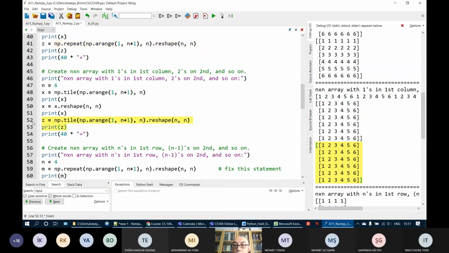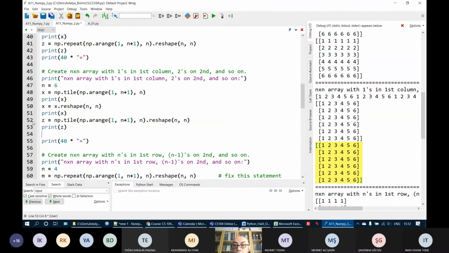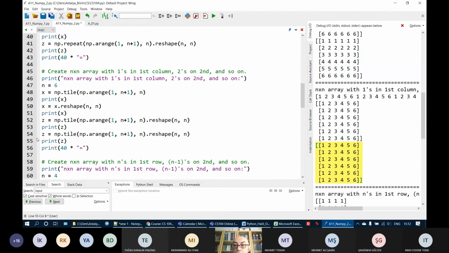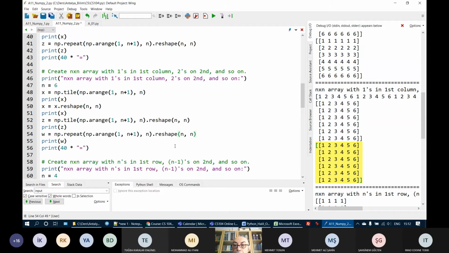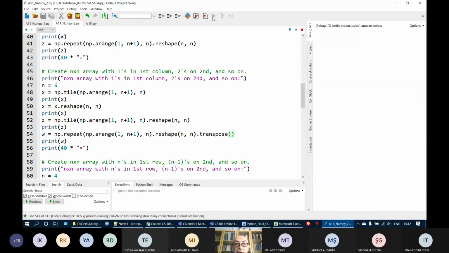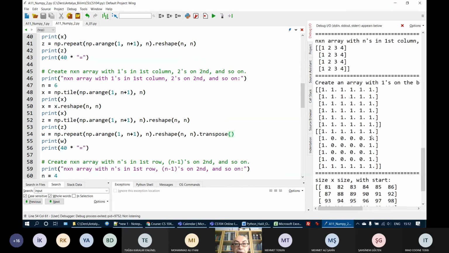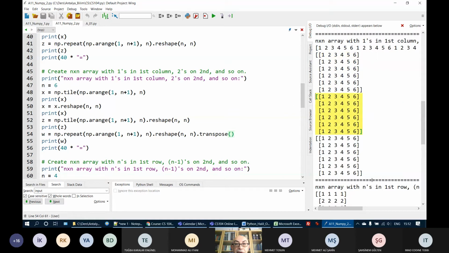So what I will do, I will just copy this here. Let's put here W, and let's put here W. Instead of tile, let's use repeat, and at the end dot transpose to take the transpose of it. Let's run this. Where is it? Here it is. Okay. The first one is here. The second one is Z, and the third one is W. Okay. Yeah, you are right. You can do it with transpose as well.